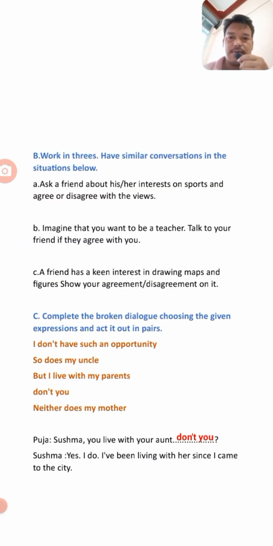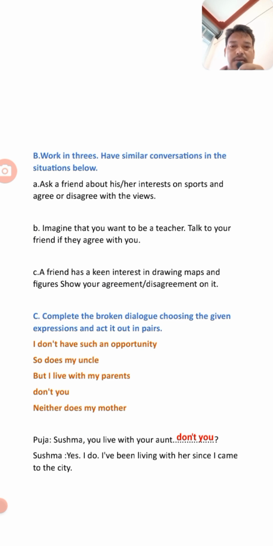So here we have, students, the speaking part exercise number C. Complete the broken dialogue, choosing the given expression, and act it out. So here are some dialogues given, students. I don't have such opportunity. So does my uncle. These are some expressions, and you have to choose these expressions and fill in the conversation given here. So in the first conversation, Sushma, you live with your aunt. So what is the right one?